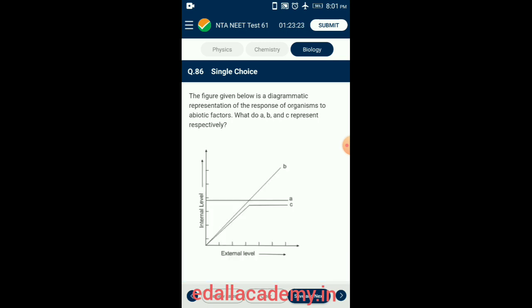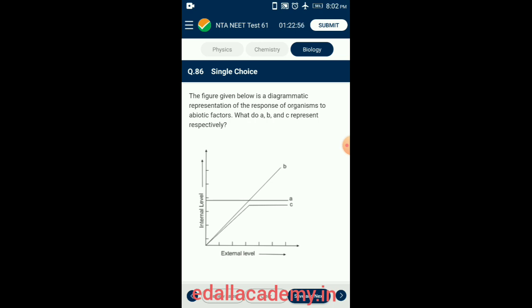Question number 86. The figure given below is a diagrammatic representation of the response of organisms to abiotic factors. What do A, B, and C represent respectively? In the graph, line A represents regulator, line B represents conformer, and line C represents partial regulator.